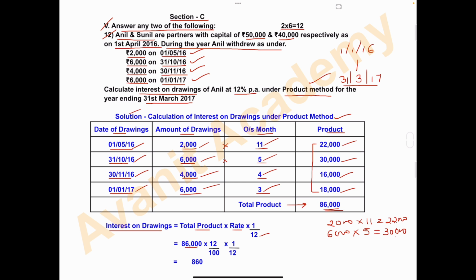Rate of interest is 12%. 12 divided by 100 into 1 upon 12. Do the calculation: 86,000 into 12 divided by 100 into 1 upon 12. You'll get rupees 860. Interest on drawing amount is 860. This is the 6 marks question.